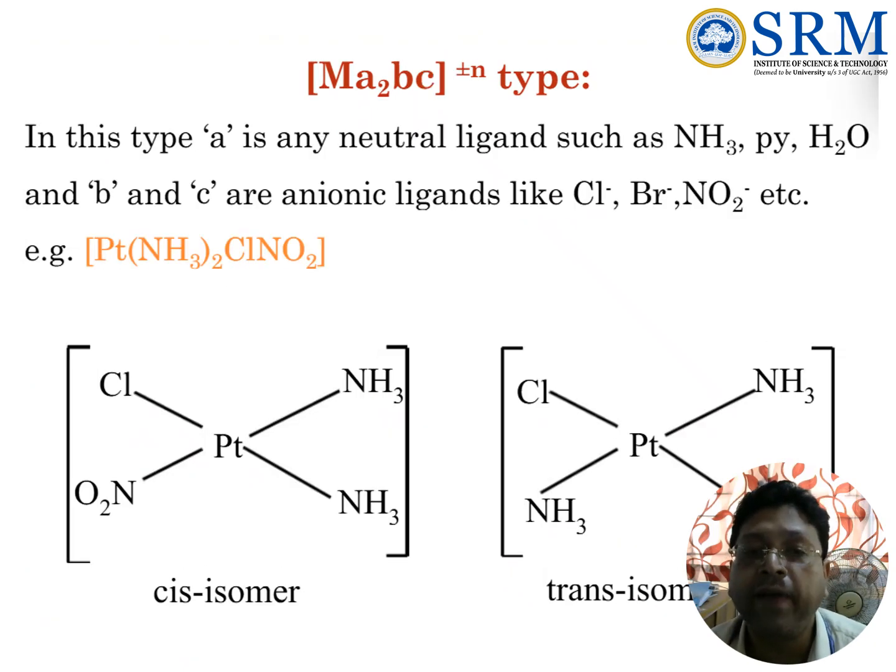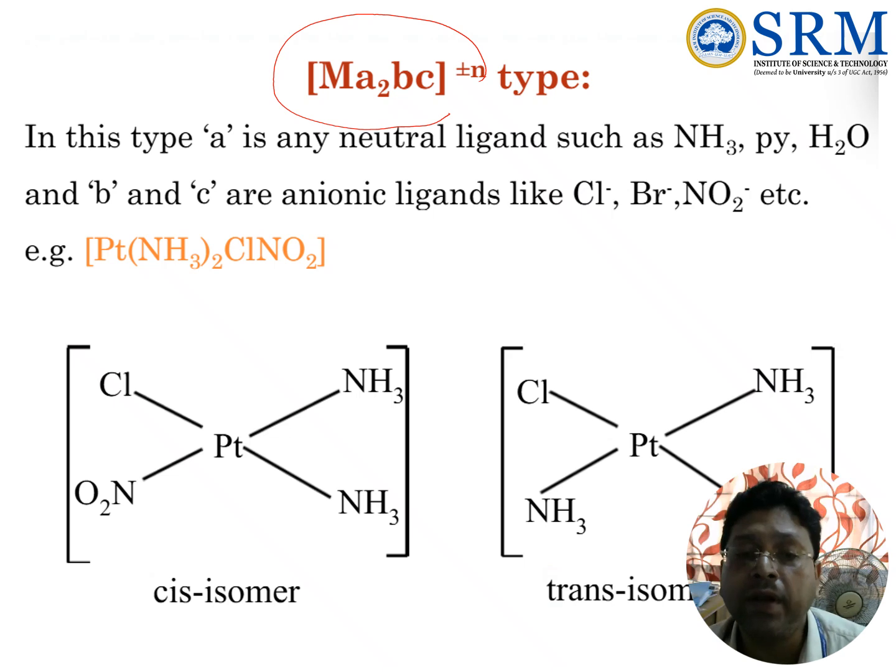Similarly, if I see the Ma2BC type of complex, in this type A is any neutral ligand such as ammonia, pyridine, water, and B and C are anionic ligands like chloride, bromide, nitro, etc. So you see the example Pt(NH3)2Cl(NO2).